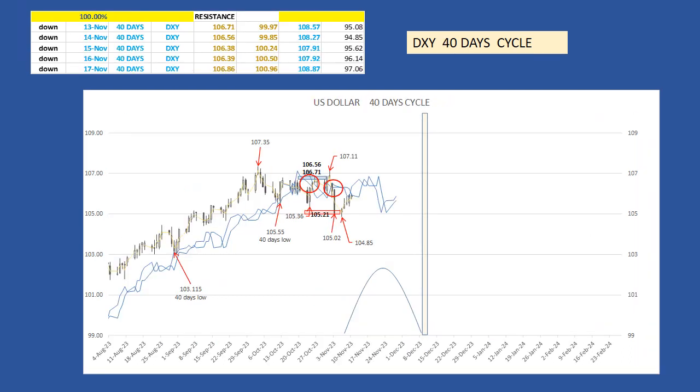The 40 days cycle. The last 40 days low was on November 6th. The next low is expected on December 10th. The market should cross above its cycle line to form the peak around the 3rd week of November. When the peak has formed, the market should find support on its cycle lines. On November 2nd, the market crossed below its cycle line at 106.16 for a potential target at 105.21. The November 6th low at 105.02 met the target. The success rate is 100%.